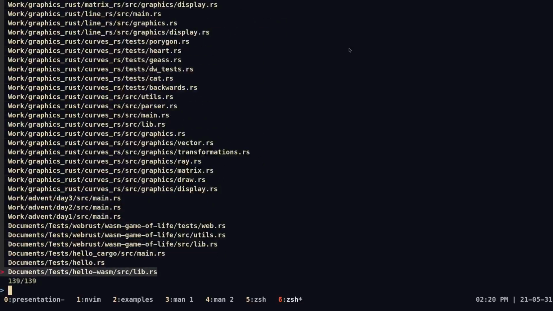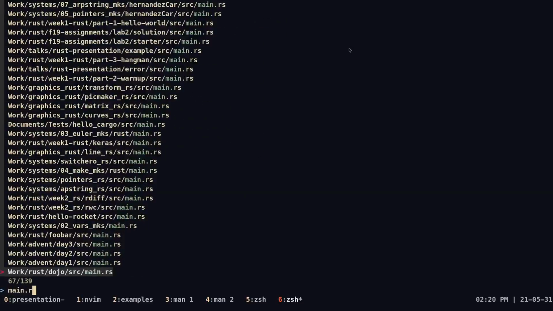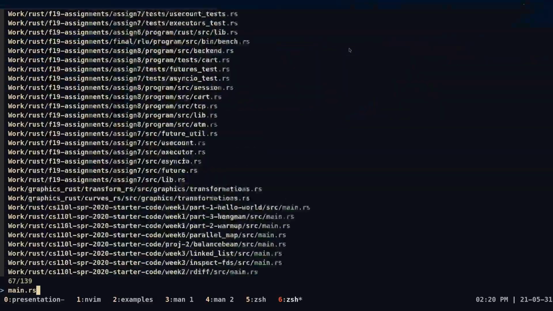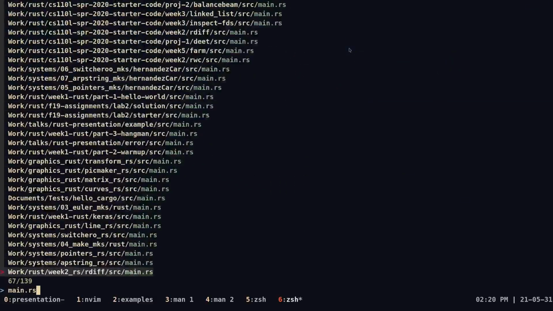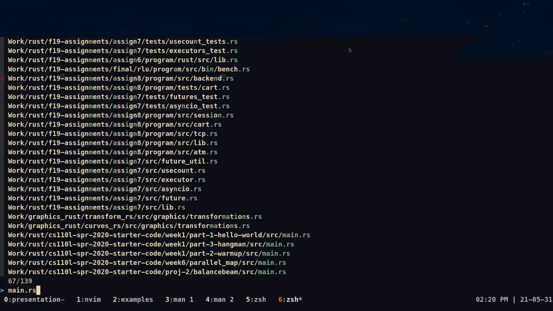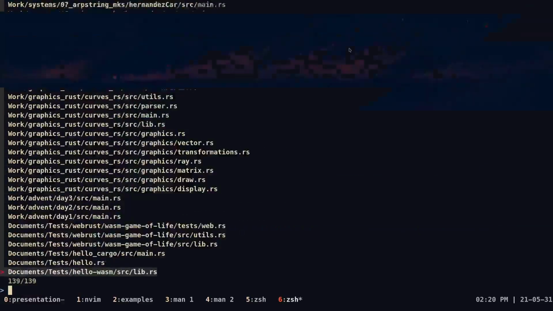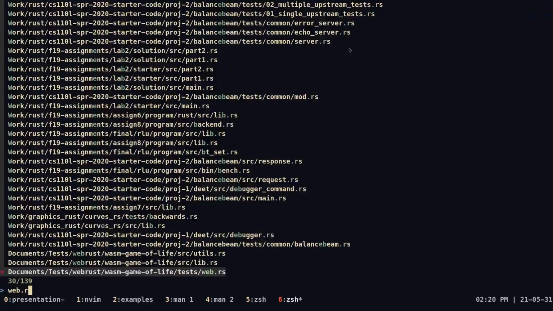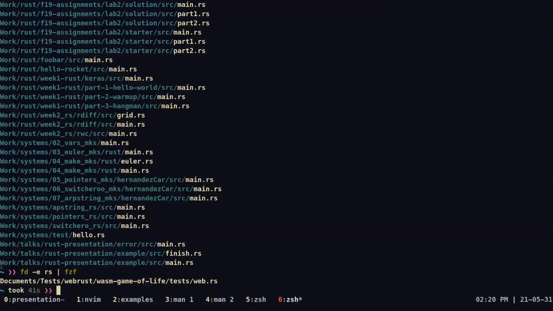selection. So if we do something like main.rs, we can see all the files that are with main.rs, and then it tries to locate all the files that are after it. So for example, we wanted to search up for a file called web.rs. We click enter, and there we go. We pipe all this long list into this specific file.